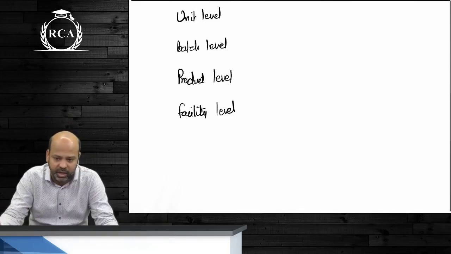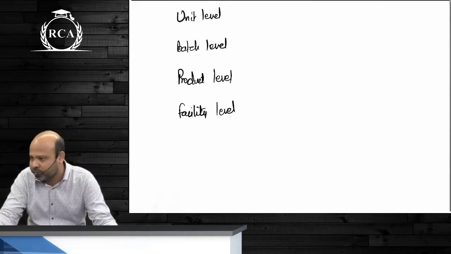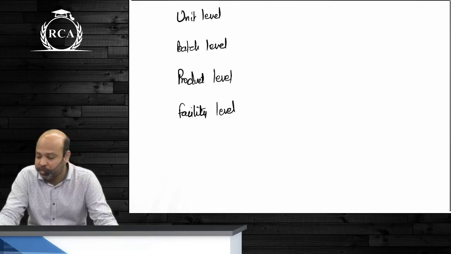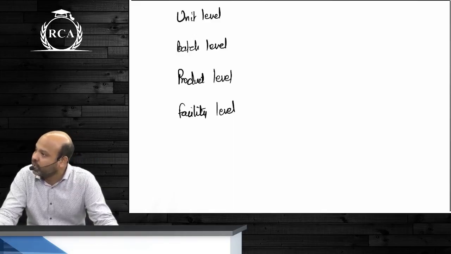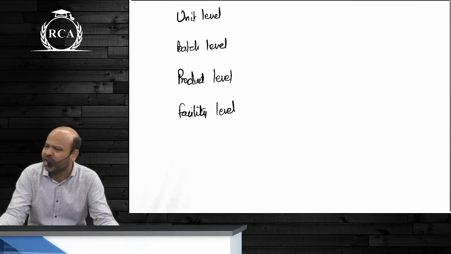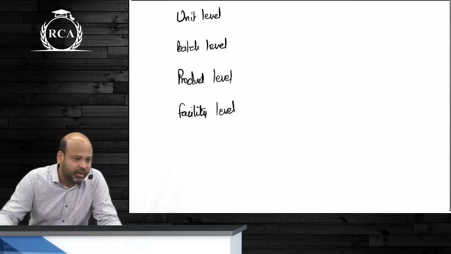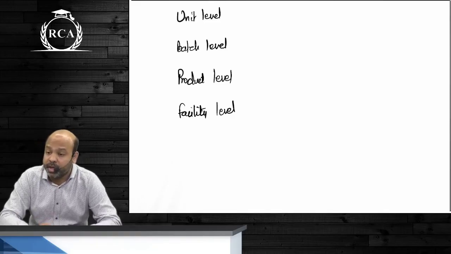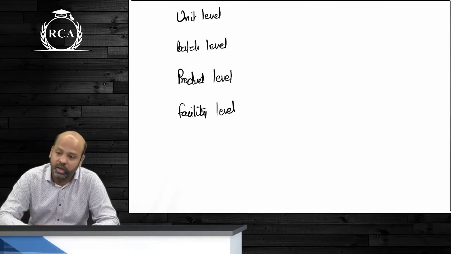When I say significantly higher, it does not mean overhead should be more than 50% of your total cost. Many manufacturing industries will not have that. Material will always be the highest component of cost. It should still be significant enough. And plus, a major part of your overheads should be driven by non-volume activities. If they are driven by volume related activities only, why not allocate them on the basis of machine hours or labor hours? Why take the headache of again dividing them into different activities and then trying to establish a relation between them and the end product? So overheads should be driven by non-volume related activities. Only then ABC would make more sense. Are we clear about this?